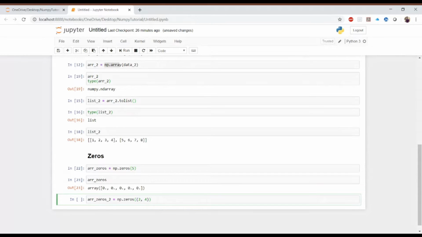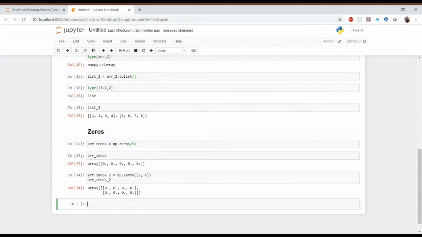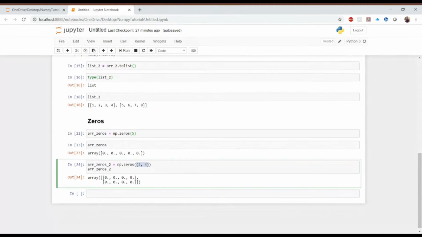I'm providing the value of the dimension as a tuple. Now if I print this value, you can see it has 2 rows and it has 4 columns, right? That way you can define a multi-dimensional array by providing the dimension, not size, as a tuple.